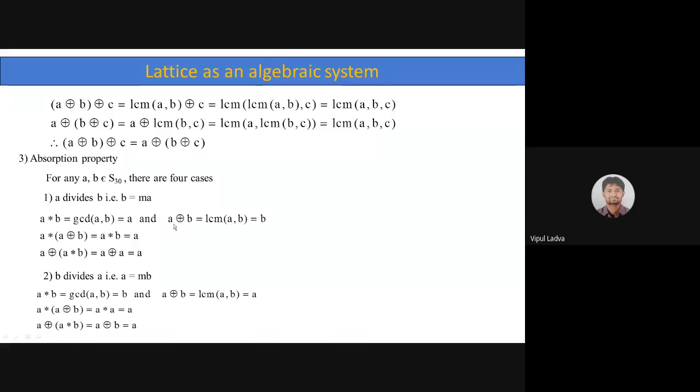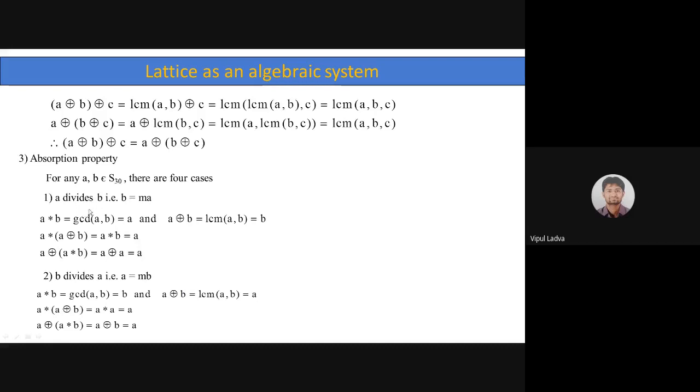And if we look for A ring sum B, that means if we look for the LCM, then surely the result will be B because B is one of the multiples in both cases. So if we look for the absorption law, what the absorption law says is that A star (A ring sum B) must be A and A ring sum (A star B) must be equal to A. So in both cases, the result will once again be A. But this is the case when A divides B.